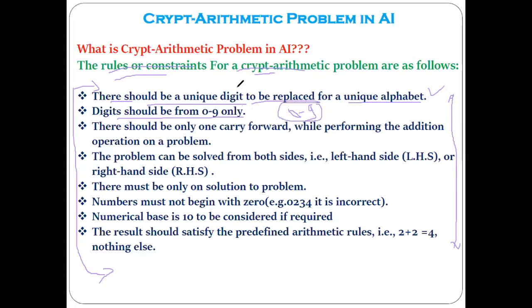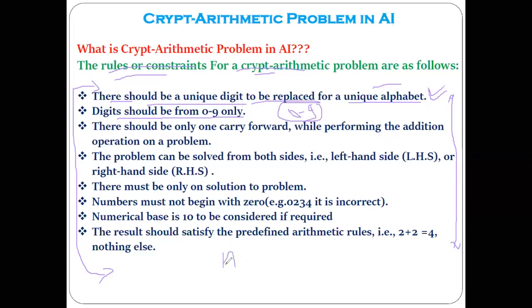First rule is what? There should be a unique digit to be replaced for a unique alphabet. What is the meaning of this rule? Can anybody tell me? Sir, it means that no alphabet should be repeated for any digit. If we assign zero as A, then one cannot be assigned as A. We have to assign one as B or something else.